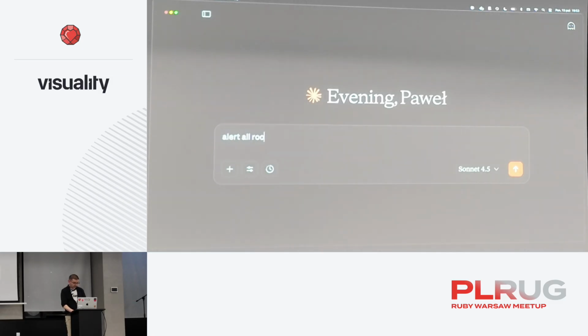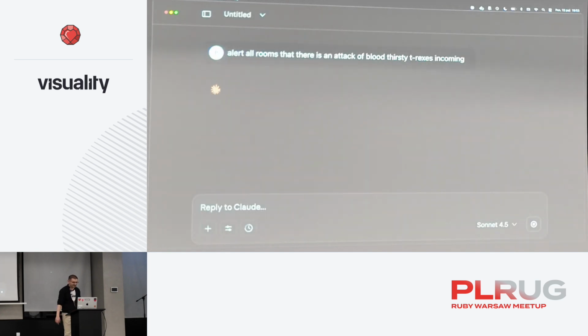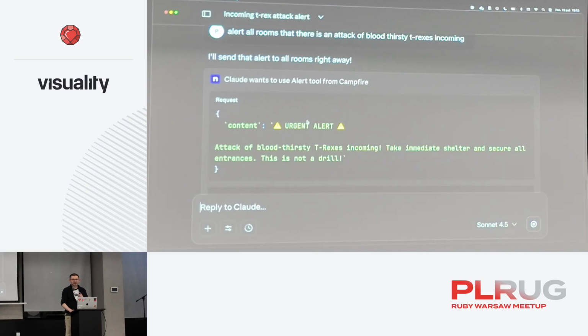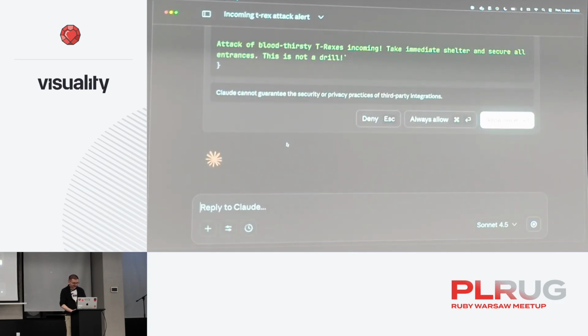Alert all rooms that there is an attack of bloodthirsty T-Rexes incoming. Let's see what's going to happen. Oh, this is so. Yesterday, it asked me, are you serious? And asked me whether it's a game or not. But this way, okay, it's running.